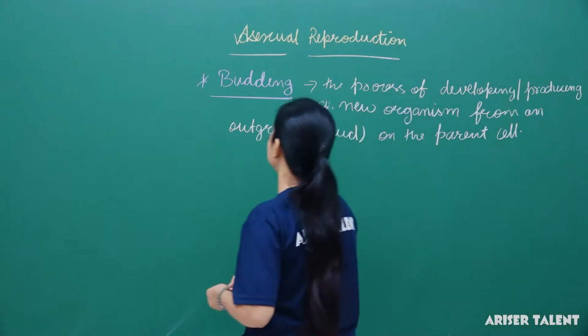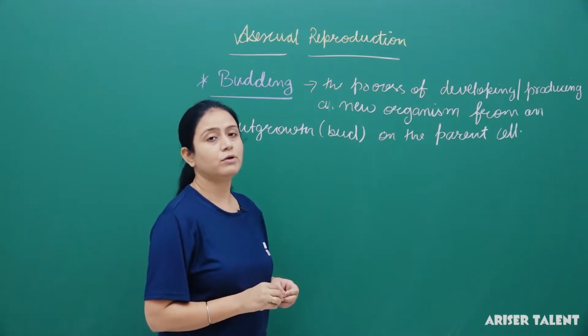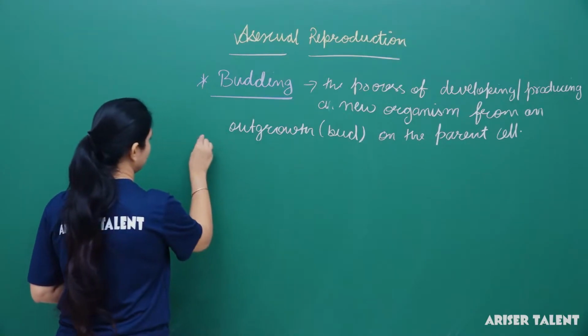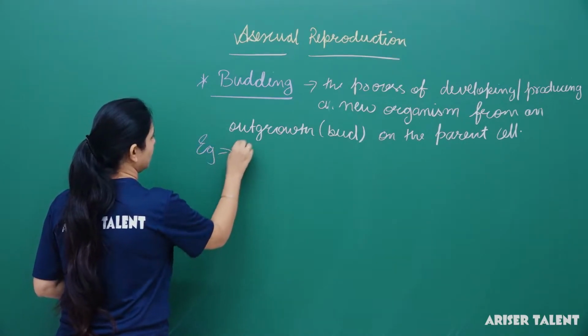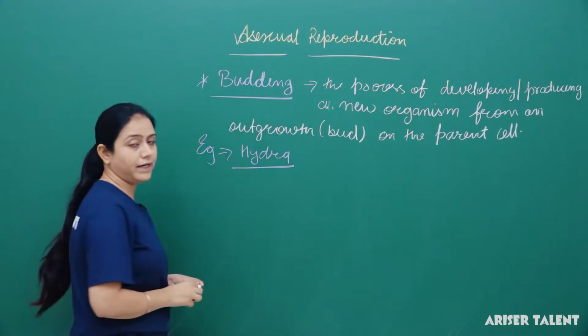Generally this budding is found in the multicellular organism Hydra. So for example, Hydra. Now how does the budding take place in Hydra?